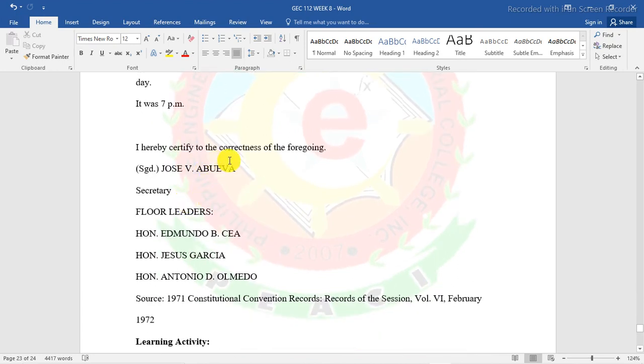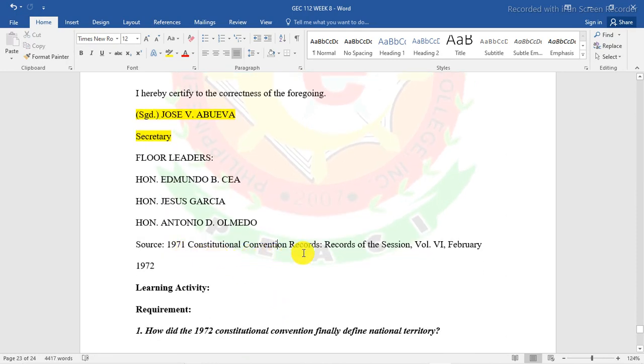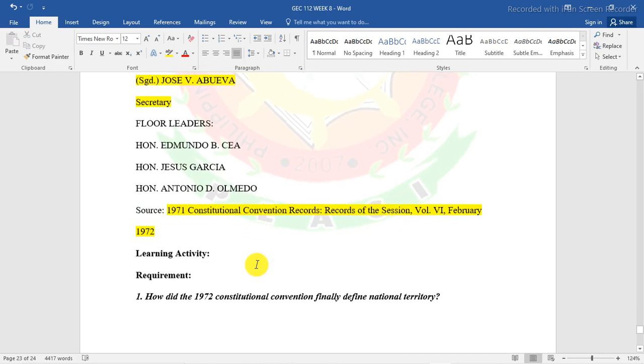I hereby certify the correctness of the foregoing. Jose D. Baba, the secretary. Our floor leaders are Honorable Sia, Garcia, and Olmedo. And the source is the 1971 Constitutional Convention Records, Volume, February 1972.